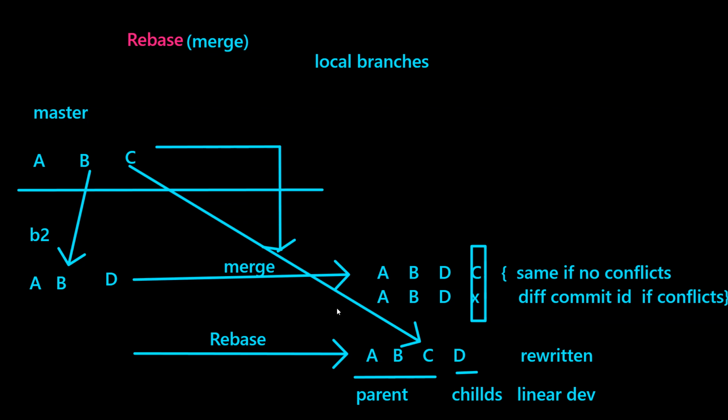Yesterday you told that merge can happen to the master branch, but today you are giving an example where merge can happen to the B2 branch also, the child branch. Yes, it can happen. Usually we do merge to the parent master branch, as I said yesterday. Here what I'm doing is not a merge, it's rebasing. The scenario is, like I said, for general purpose, you'll maintain environments. Master branch will be for prod.